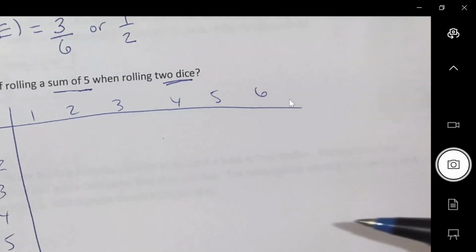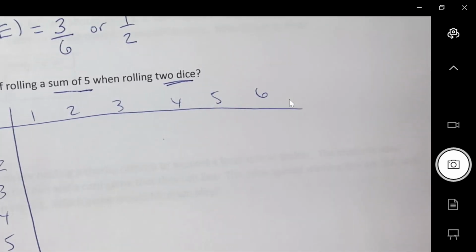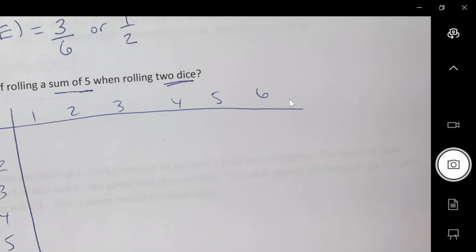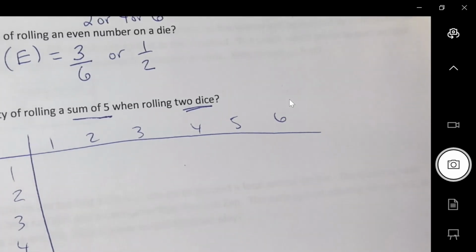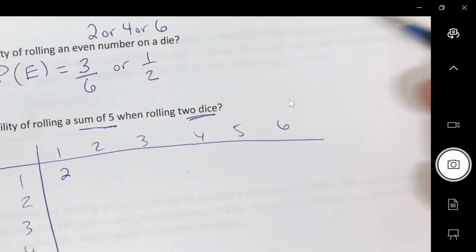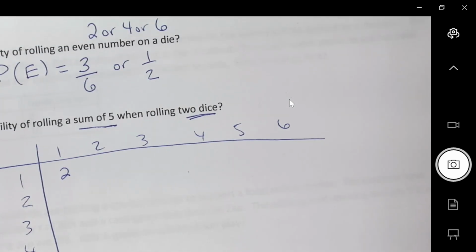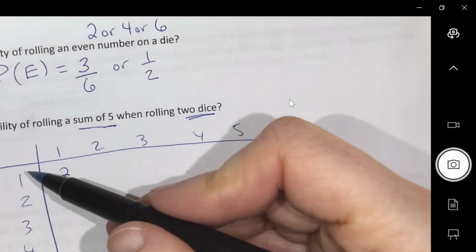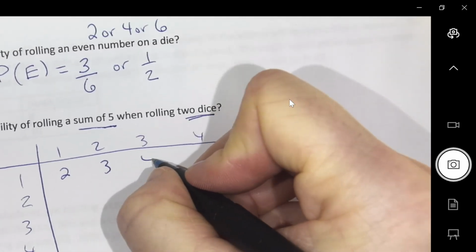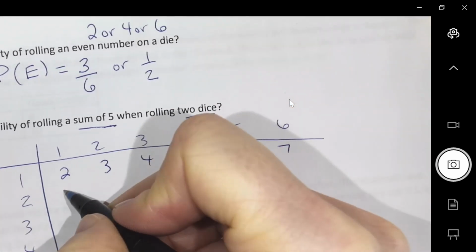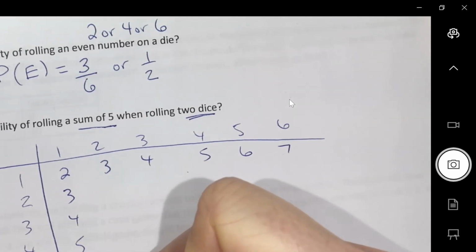And on the second die, I could have got 1, 2, 3, 4, 5, 6. If I were to roll a 1 and a 1, the sum would be 2. Can you keep going? If you were to roll a 2 on this die and a 1 on that die, then your sum would be 3. Can you fill this whole thing out?